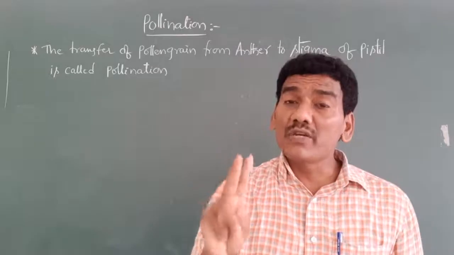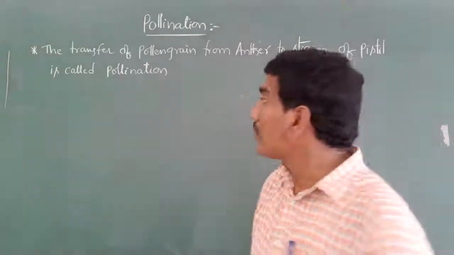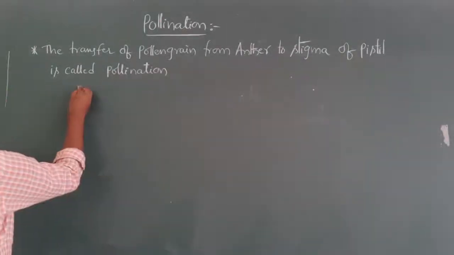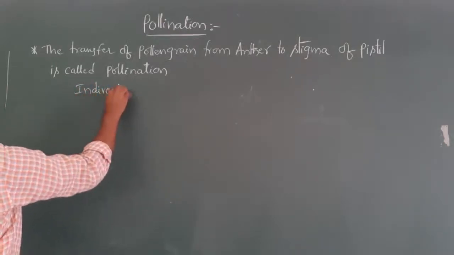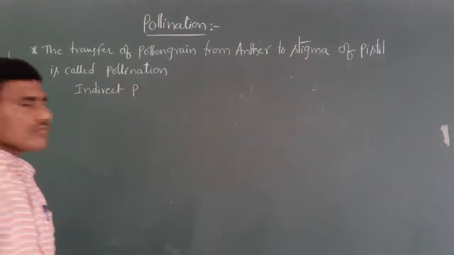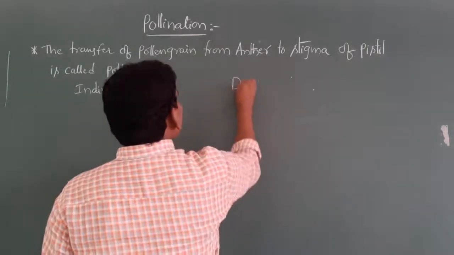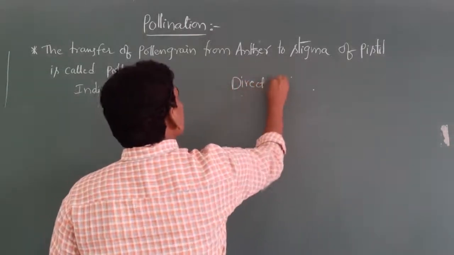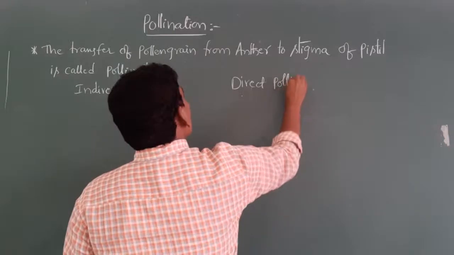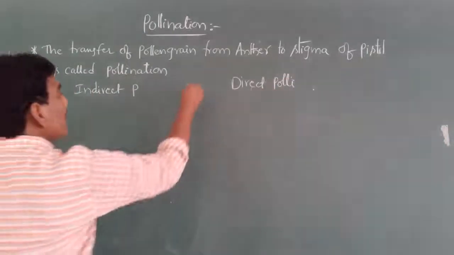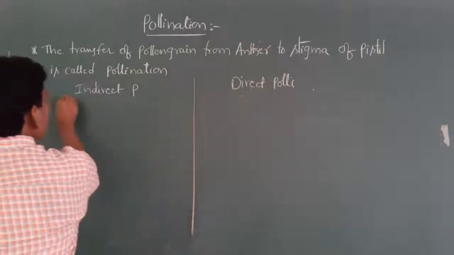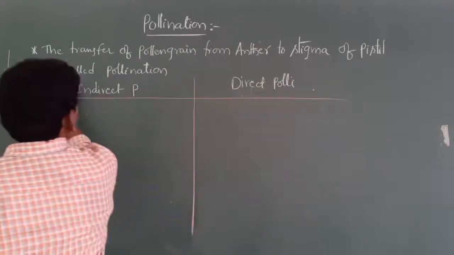What are the two different kinds of pollination? First one is indirect pollination. Second one is direct pollination. What are the main differences between indirect and direct pollination?